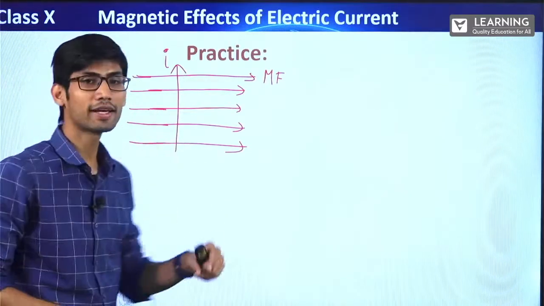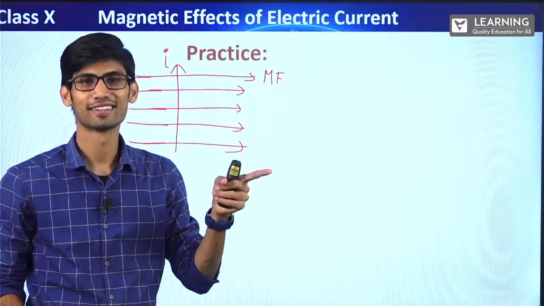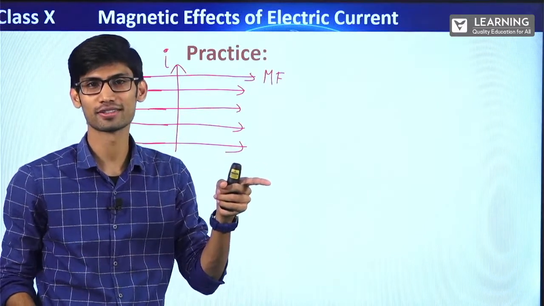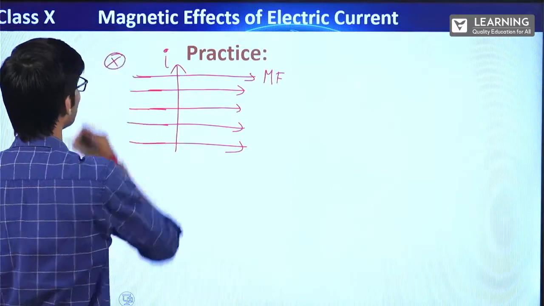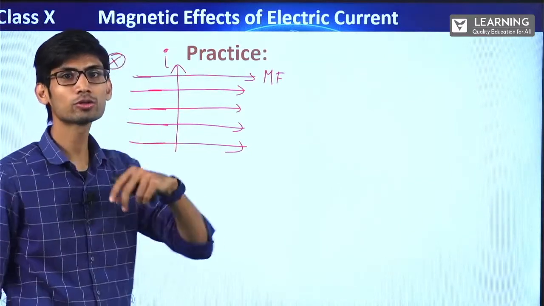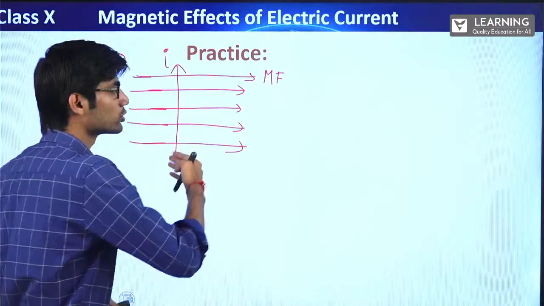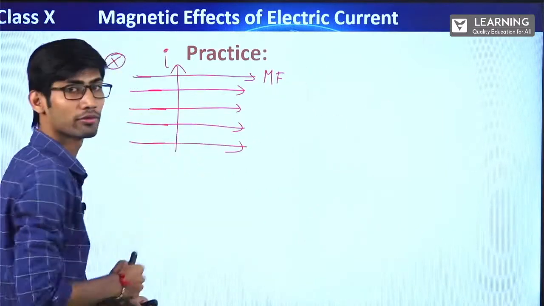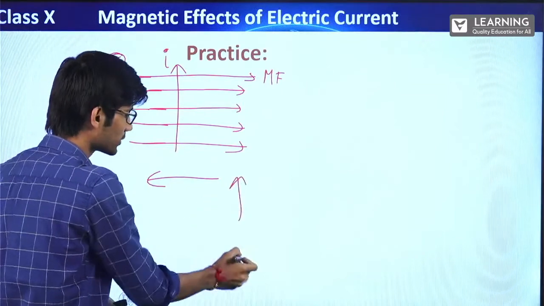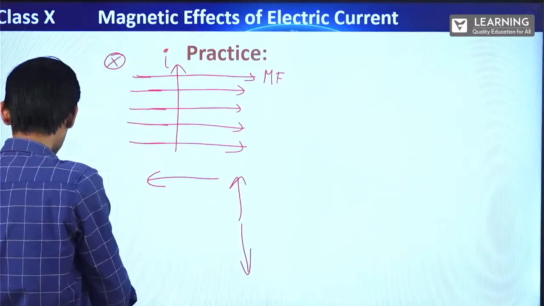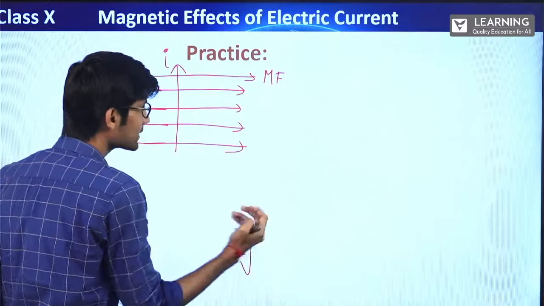And inside, how do we show inside? I already told you in one of the sessions. If you want to show right, we show like this. If you want to show left, we show like this. If you want to show up, we show like this. If you want to show down, we show like this. But there are two more directions, that is inside and outside.